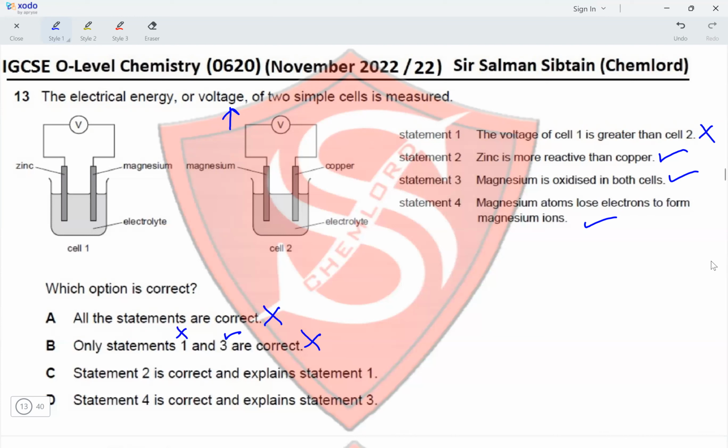Statement 2 is correct. Yes, and explain statement 1. No, statement 1 is incorrect. Statement 4 is correct. Yes, and explain statement 3. So magnesium atoms lose electrons to form magnesium ions, and magnesium is oxidized in both cells. Yes, this is also correct. Therefore, the correct option for this question is option D.